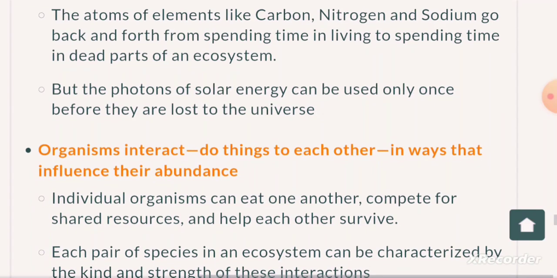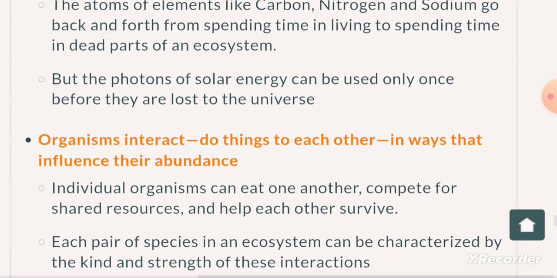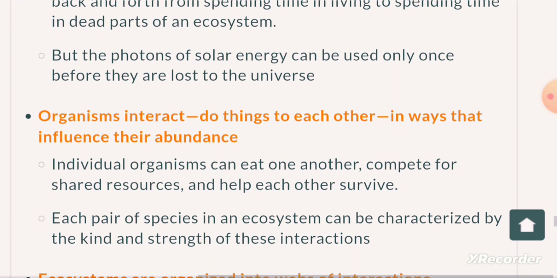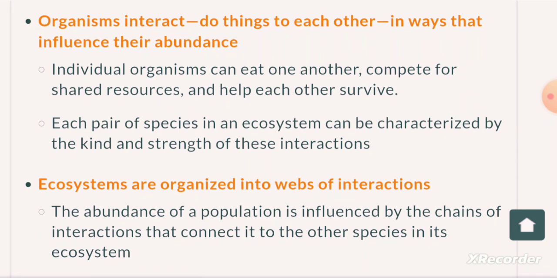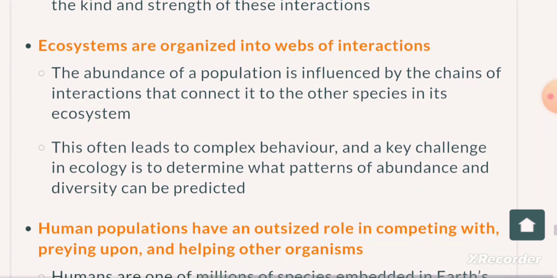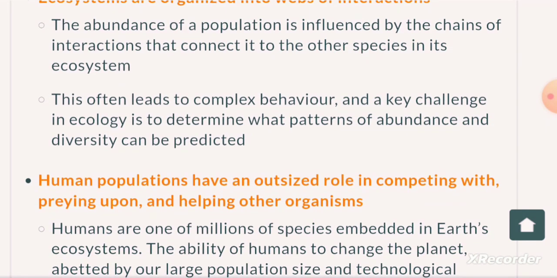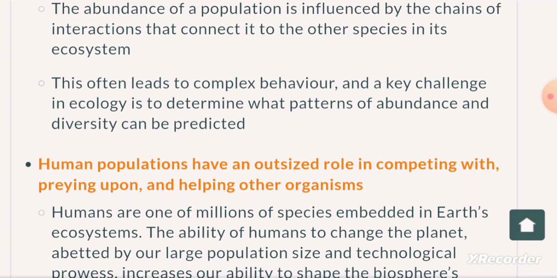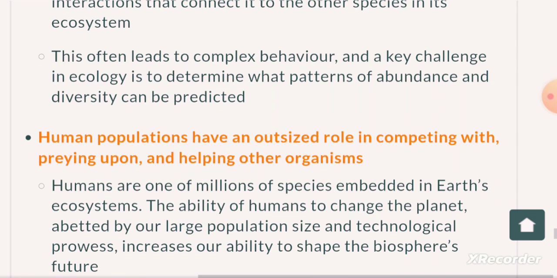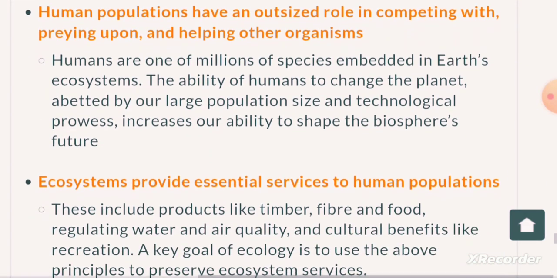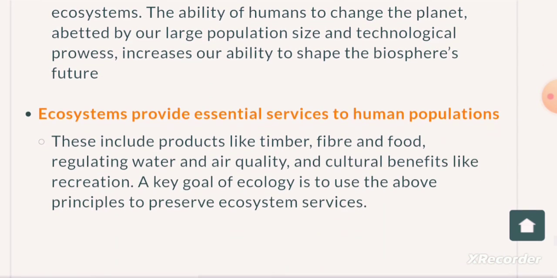Organisms interact, do things to each other in a way that influences their abundance. Ecosystems are organized into a web of interactions, and human populations have an outsized role in competing with, preying upon, and helping the other organisms. Last, ecosystems provide essential services to human populations.